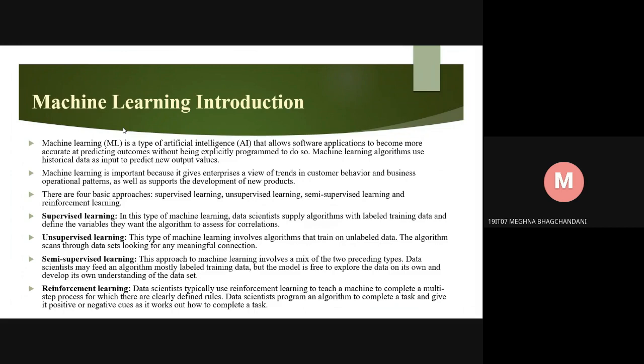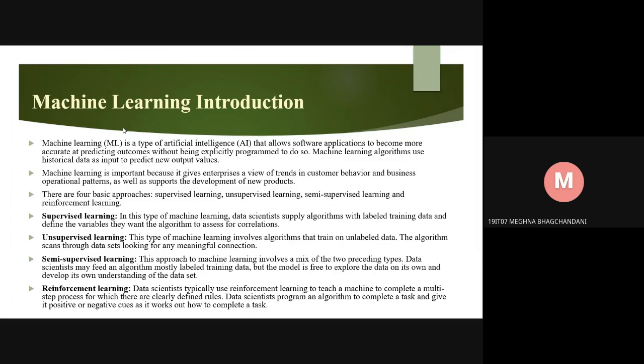So here is the introduction to machine learning. Machine learning, or we can say ML, is a type of artificial intelligence, which is AI, that allows software applications to become more accurate at predicting outcomes without being explicitly programmed to do so. Machine learning algorithms use historical data as input to predict new output values. Machine learning is important because it gives enterprises a view of trends in customer behavior and business operational patterns, as well as supports the development of new products.